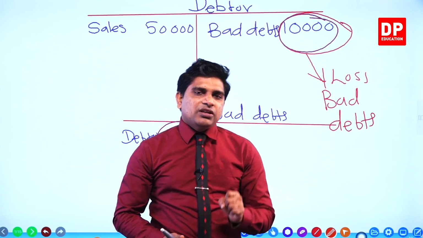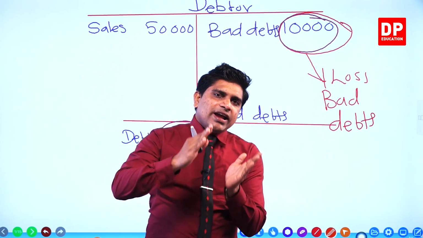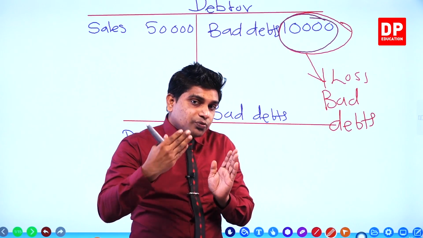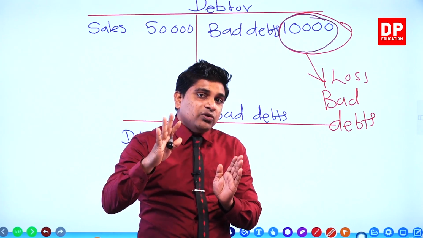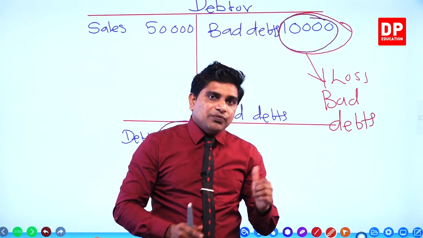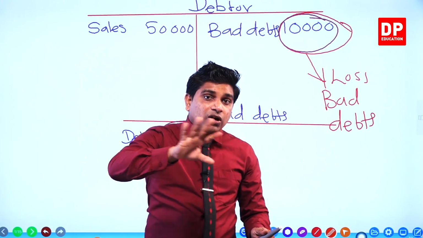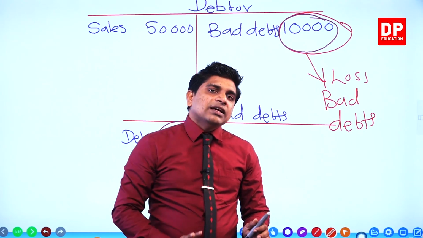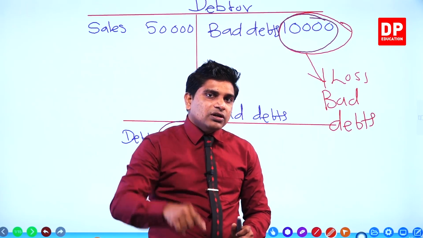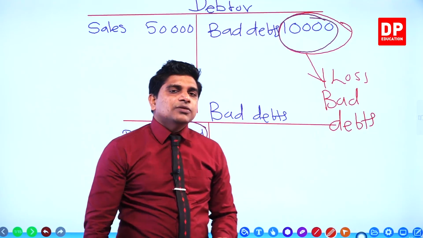Why is the debtors account credited? Because we want to remove the bad debts value from the debtor account. Normally the debtor account balance you can see on the debit side. If you want to remove some amount out of this, you put it on the credit side of the relevant debtor account. That's why we put 10,000 credited.